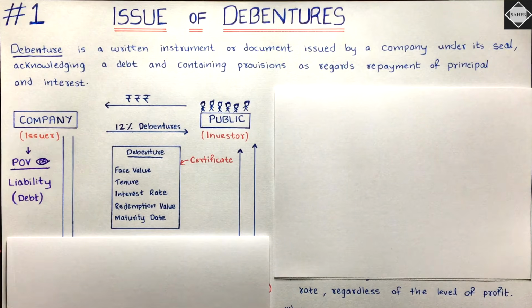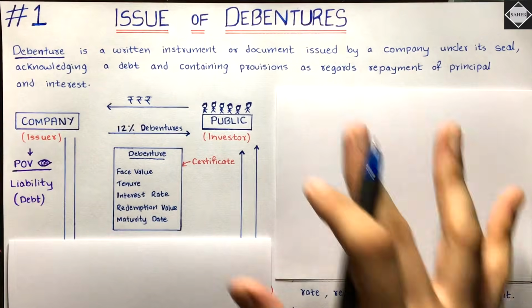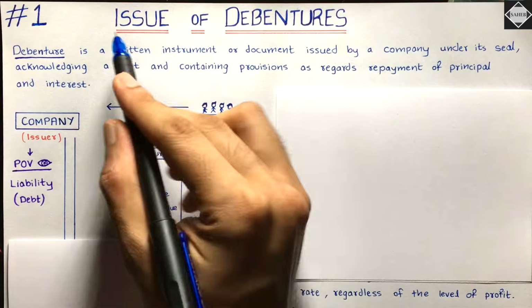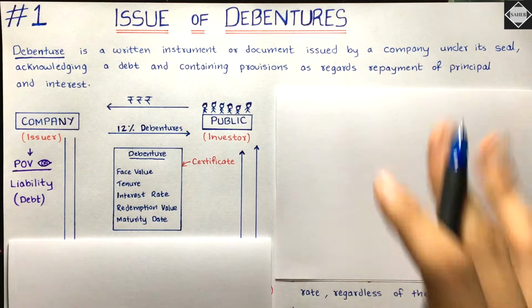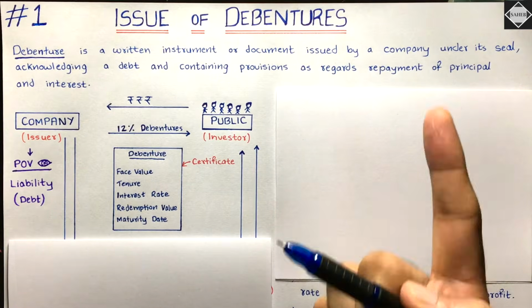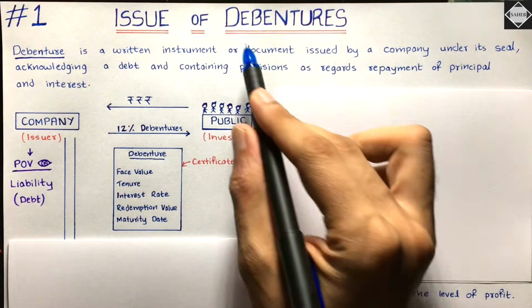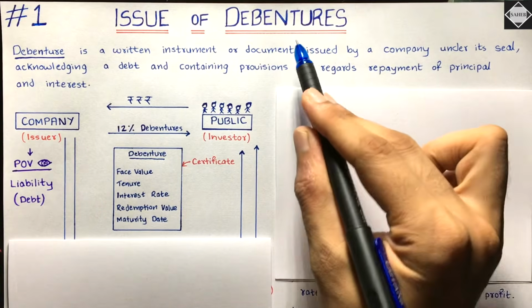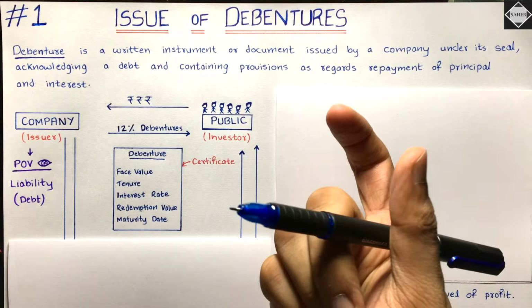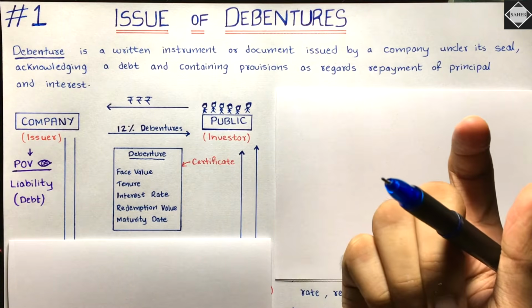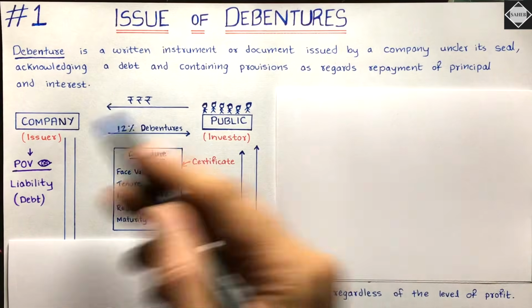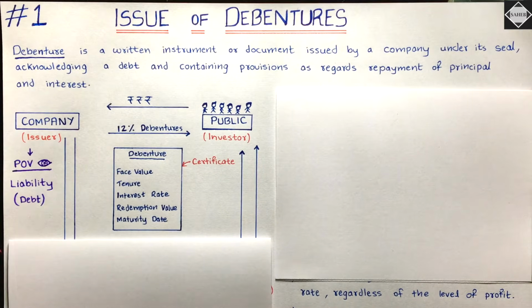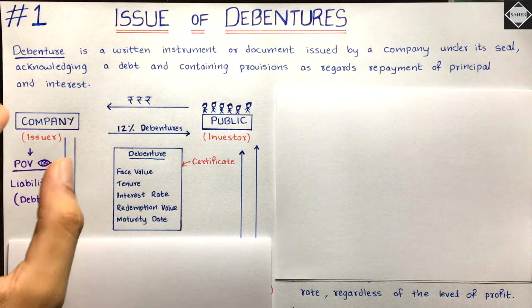So let's begin. Let's understand what is this issue of debentures. Now see, here we have the concept of issue of debentures. It's really simple and straightforward. The first thing that you should understand is what are debentures. Let me tell you, debenture is nothing but just a loan. It's same like a loan. Okay, so let's discuss this by taking this example. Let's just say, for example, there is this company, okay, who needs 10 crores. They are in need of funds.